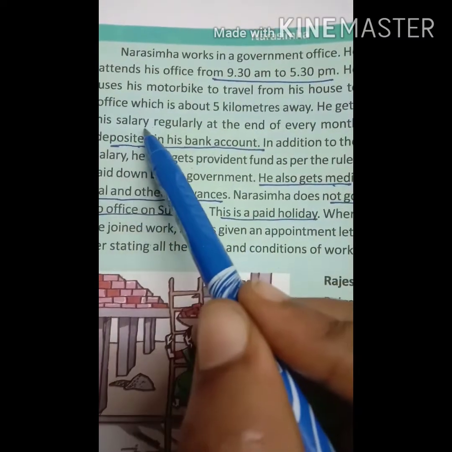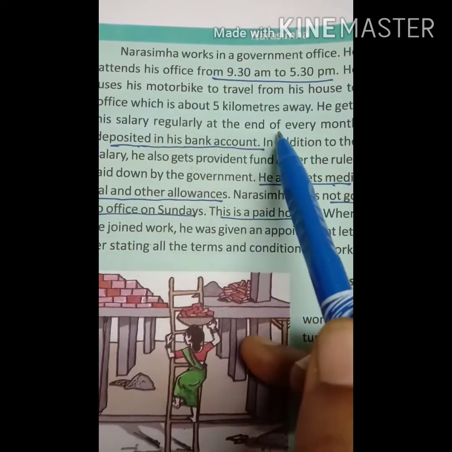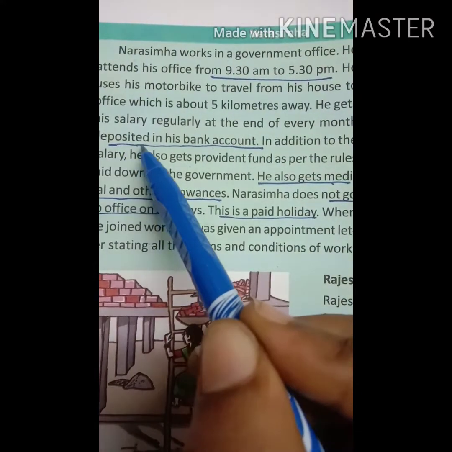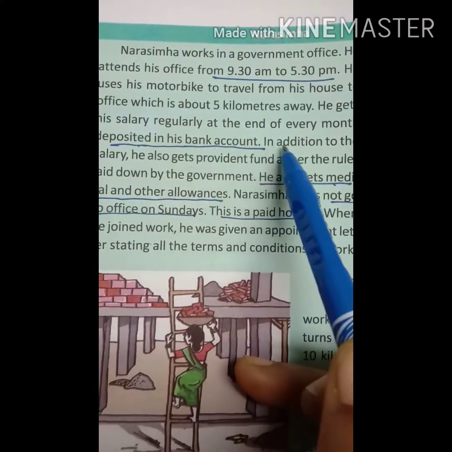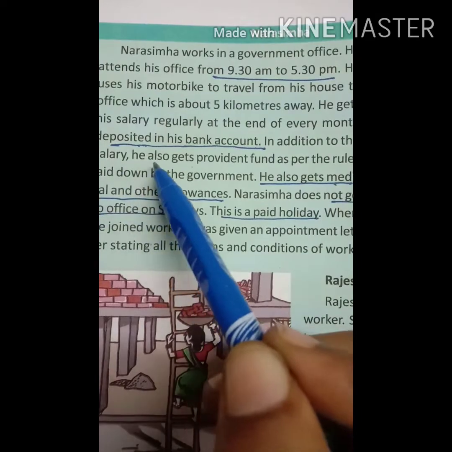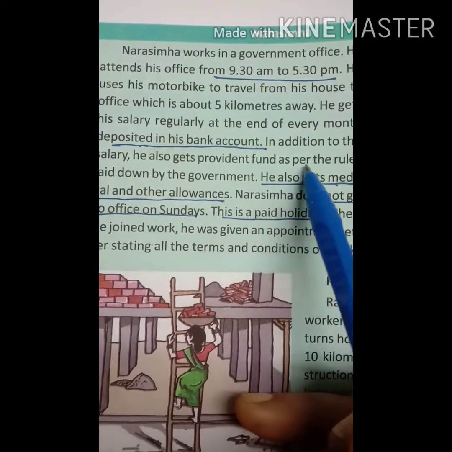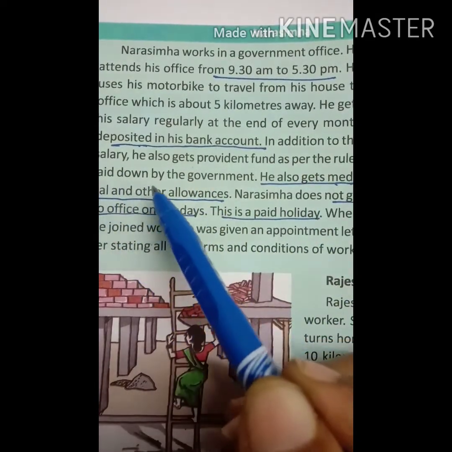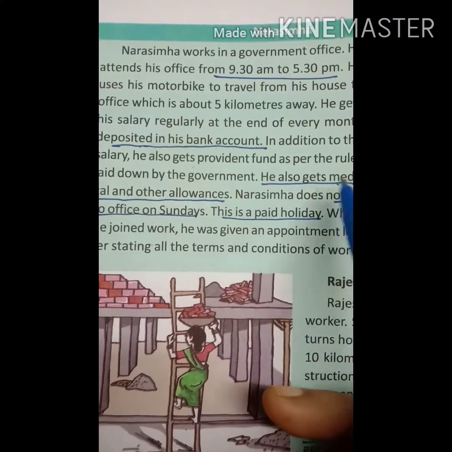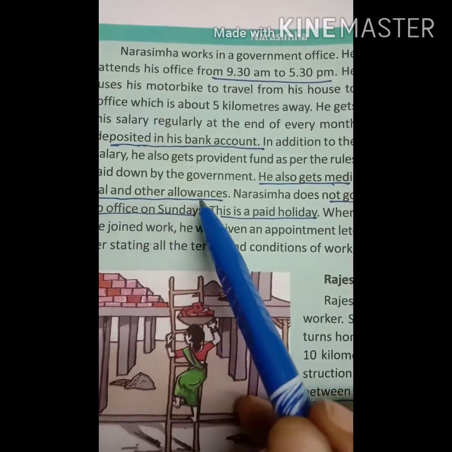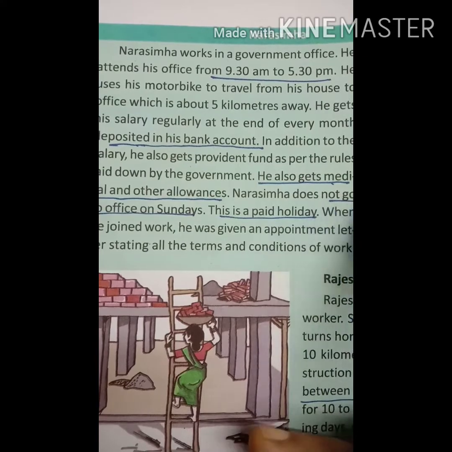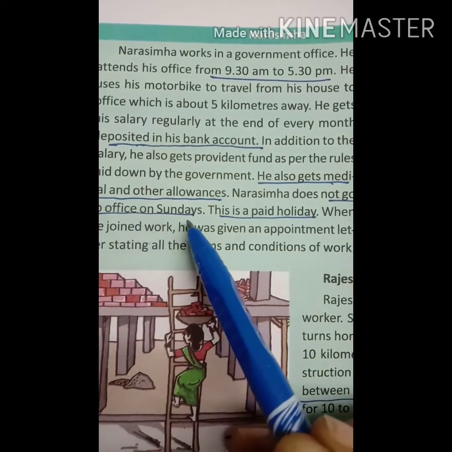He gets his salary regularly at the end of every month, deposited in his bank account. In addition to the salary, he also gets provident fund as per the rules laid down by the government. He also gets medical and other allowances. Narasimha does not go to office on Sundays.